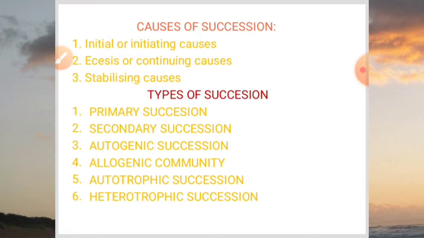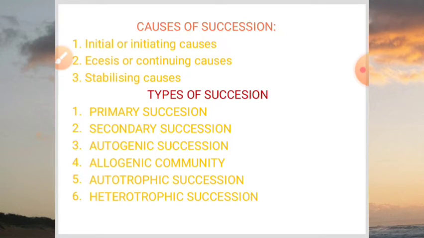Continuing causes occur via different factors. For example, the first factor is migration. The different spores, seeds and granules of the plant move to some new area and propagate over there. Second important thing is ecesis, or establishment. These plants, seeds, spores or granules establish themselves in this new area. This is called ecesis or establishment into some new area.